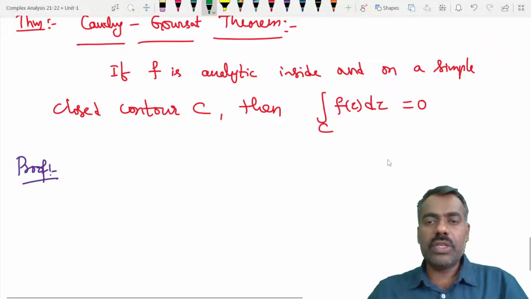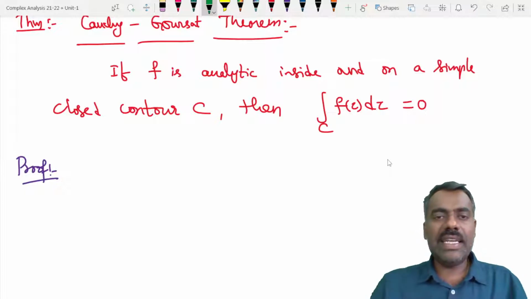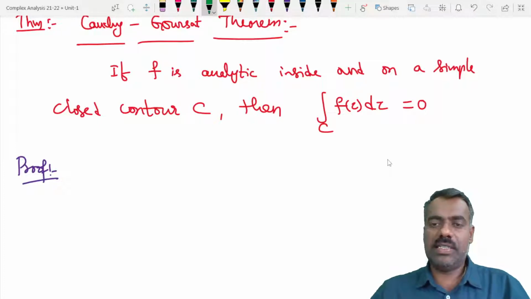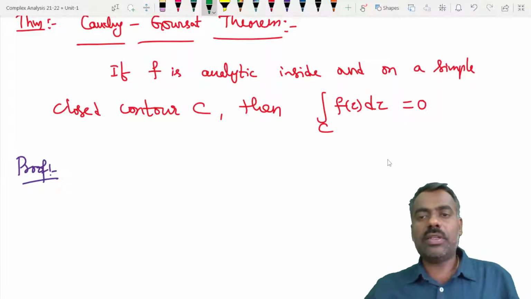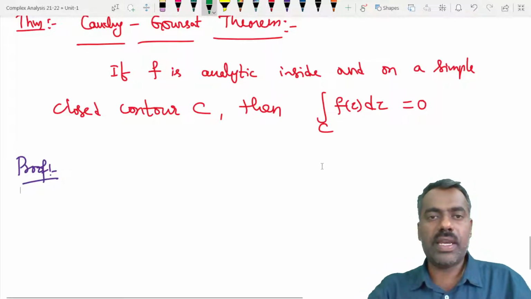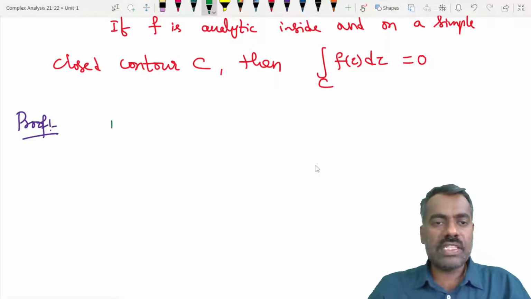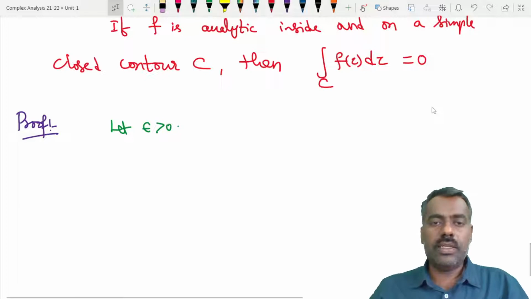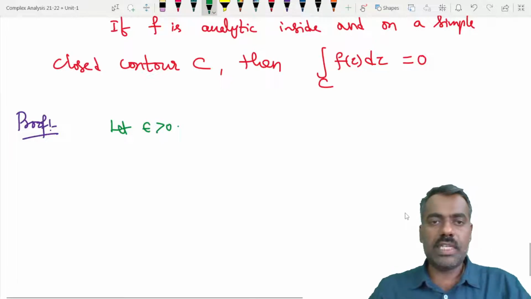Fine. So the proof: the idea is we want to show that the integration over C of f of z dz is equal to 0. So let any epsilon be greater than 0. Then we will show that the modulus of this is less than epsilon, or epsilon times some fixed value, so therefore that value will become 0. Fine. So we start with let epsilon greater than 0, and we can have a picture for this one.